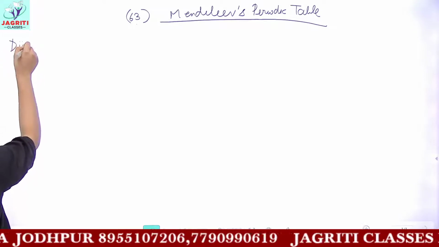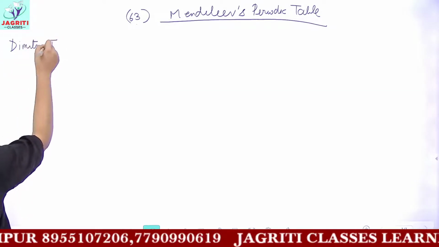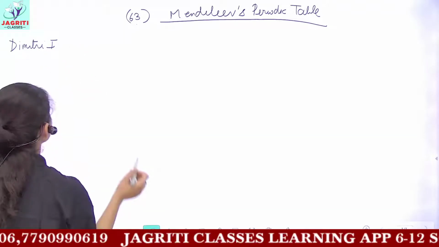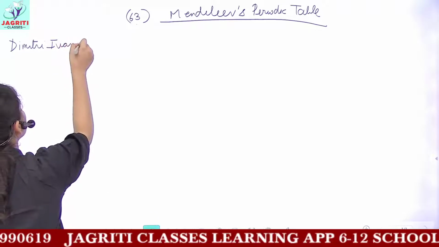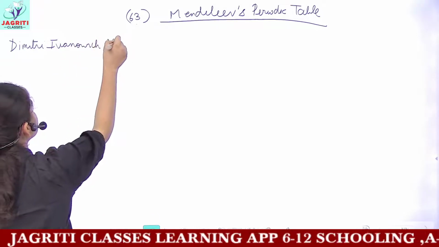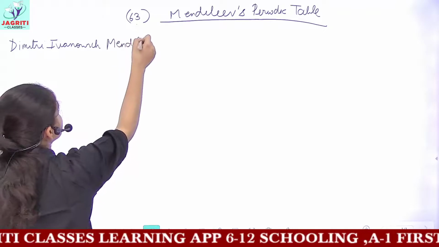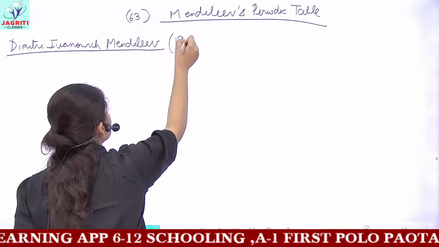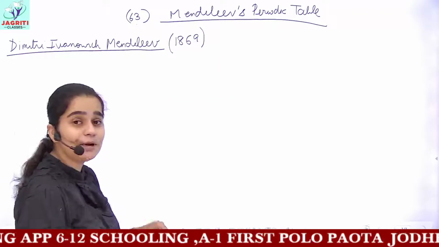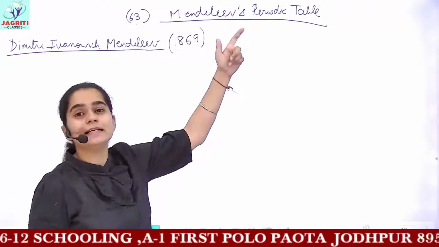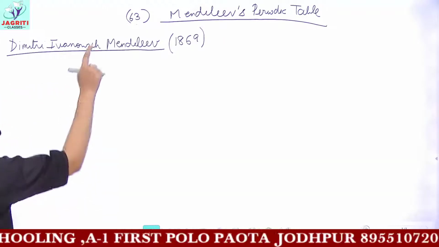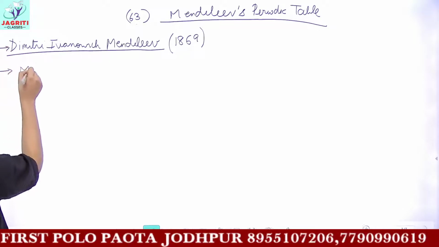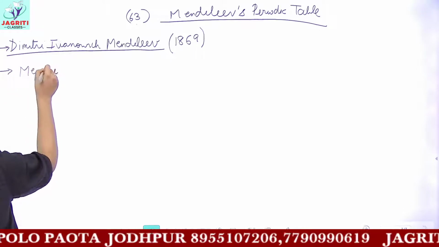The complete name of Mendeleev was Dmitri Ivanovich Mendeleev. In the year 1869, he proposed his periodic table, classifying all the 63 elements present. And this classification is based on Mendeleev's periodic law.